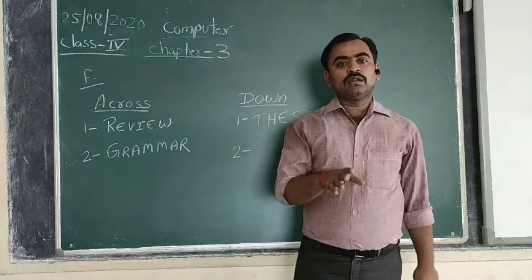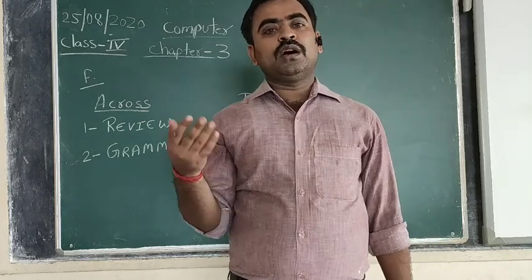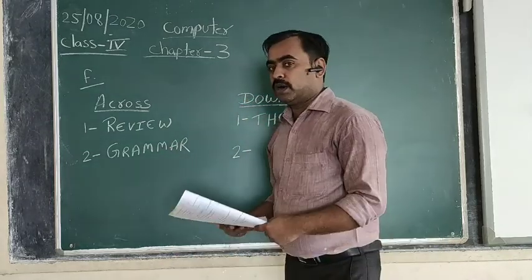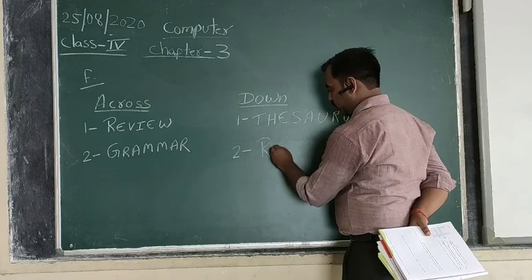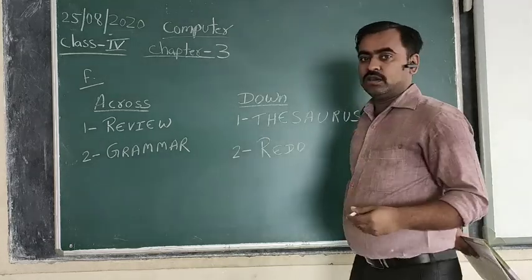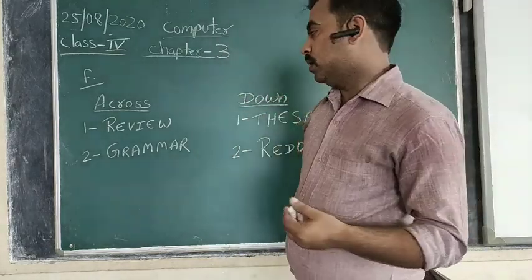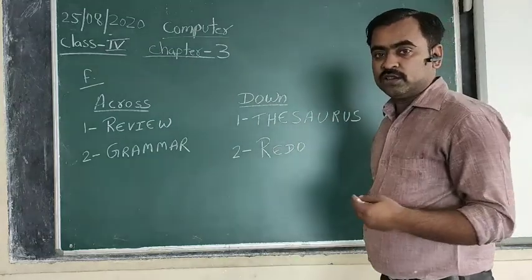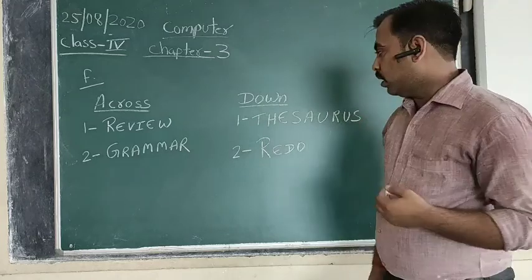To cancel the action performed by the undo command, you can use another command, and the name of that command is redo. Redo is used to cancel the action performed by the undo command.